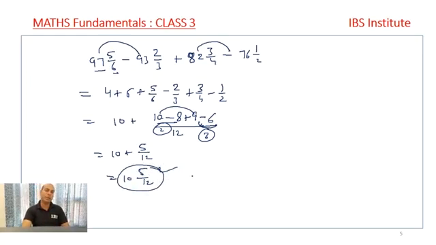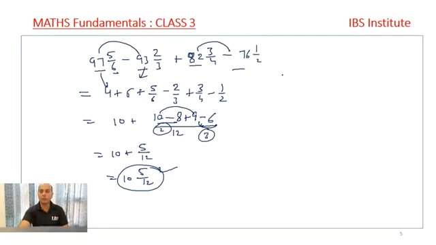Very simple question, and straight away we get the answer. We don't need to do a lot of calculations. Simply, we have to solve as it is, right? The only thing we need to take care of is whenever a mixed fraction is given, take out the complete number separately and keep the fraction separately and solve this fraction separately, right? We don't need to involve this 97 in the whole of the calculation. We don't involve 93 in the whole of the calculation. We straight away write the answers. Clear? I hope that the concept is clear to you people, right? You can directly solve the questions, right?